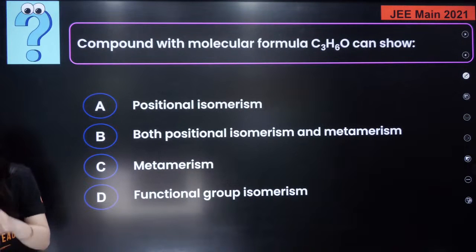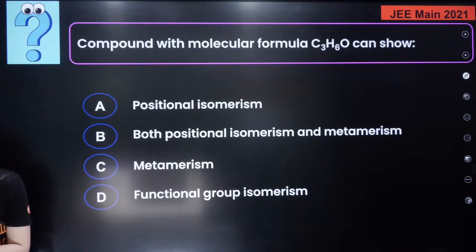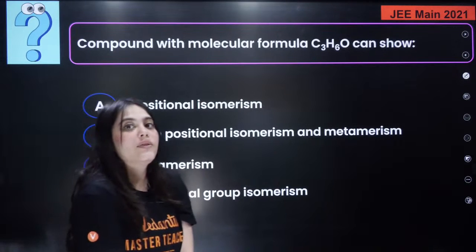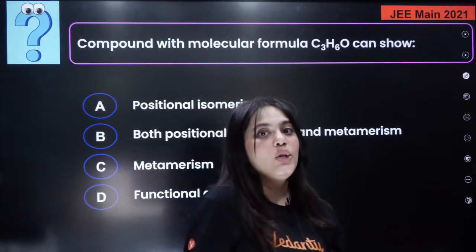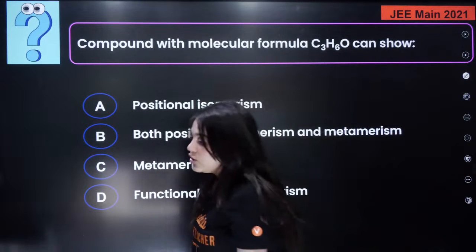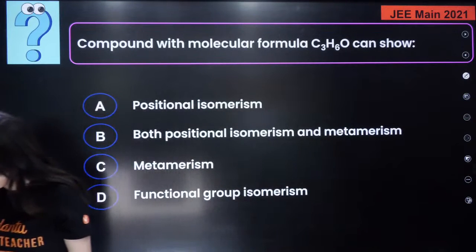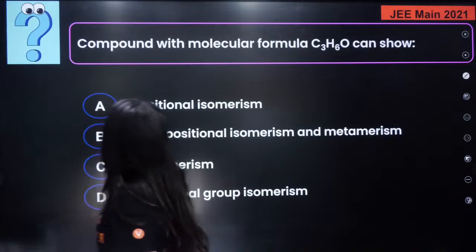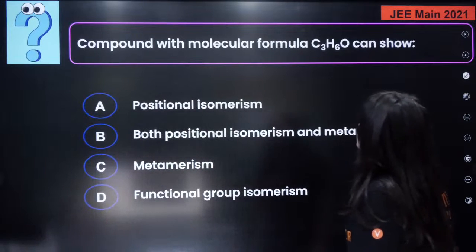Beta, this is an English channel, so I cannot tell in Hindi. I'm really sorry about that. So the first answers I've gotten: Mohammed is saying B, Mini is saying D, Daniel is saying D. Beta, this is an English channel. There's a Hindi channel for JEE as well with the name Vedantu JEE. You can go check the videos out on that channel. They teach in Hindi, right? We teach in English. Okay, I've received various answers over here.